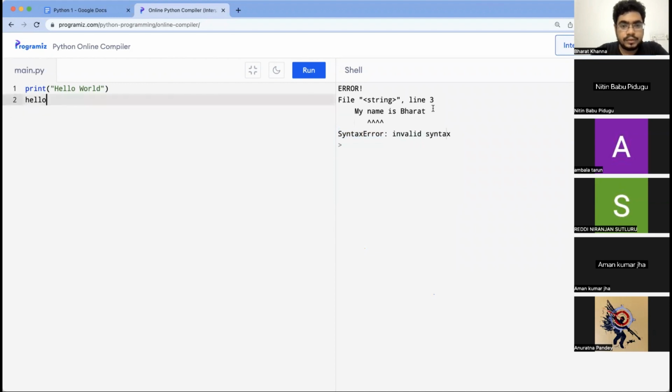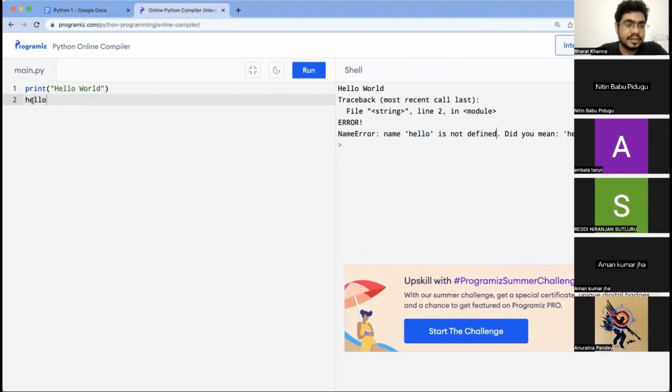Even if I remove this and run this, hello is not defined. So it doesn't understand what you're trying to say with this hello. Does this make sense? Everyone with me?